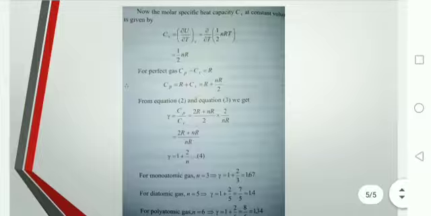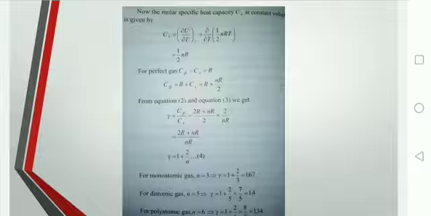Now next, the specific heat capacity CV at constant volume is given by, CV is given by del U by del T, but we have defined the value of U, that is half of nRT. So we will put the value of U, that is del by del T of half of nRT, right? So we are differentiating it with respect to T, so we will get CV is equal to half of nR.